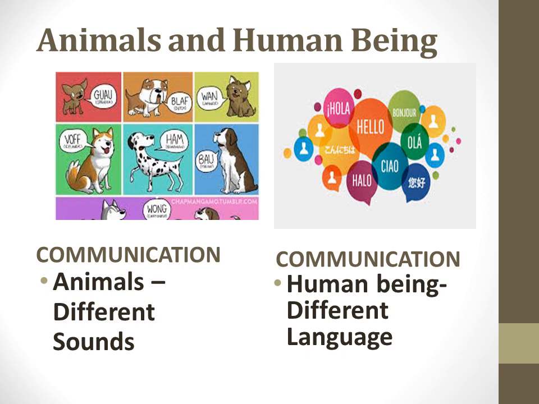Whereas when we take human beings, we communicate with different types of languages. For example, English, Tamil, Hindi, Sanskrit, French, Urdu. So there are n number of languages in which human beings communicate. So basically everything is based on sounds, but the sounds differ between animals and human beings.